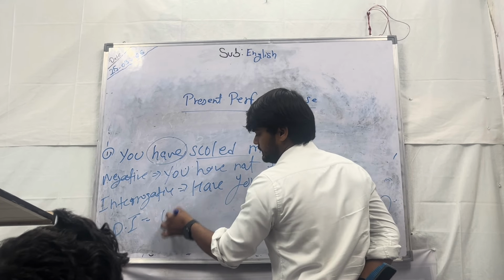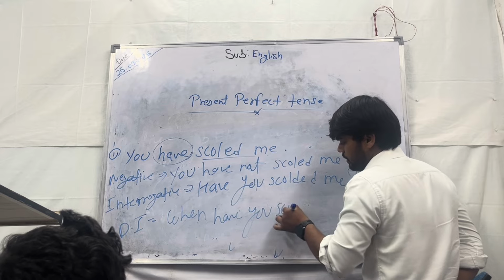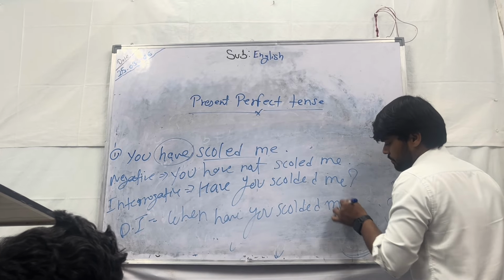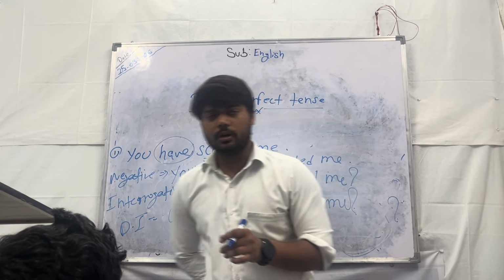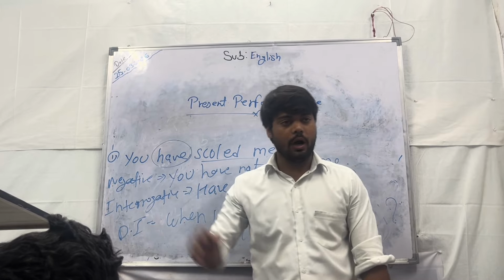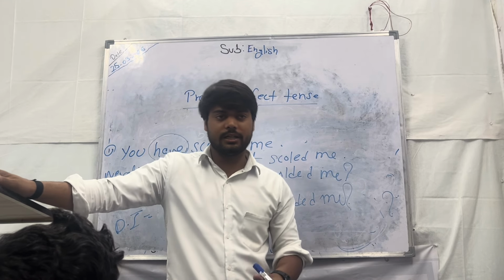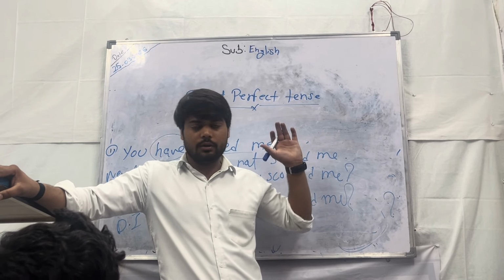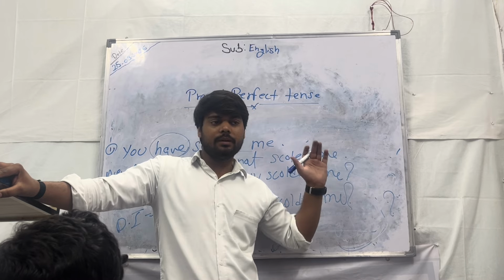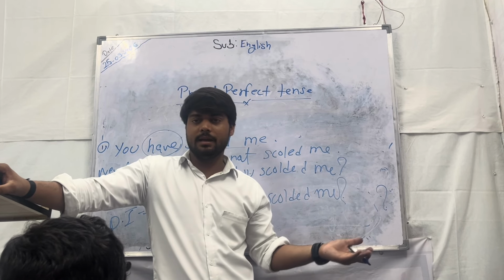Then after that, when have you scolded me? Okay. I hope all of you understand in a better way what I have taught you about the present perfect tense. Okay. So you have to understand all the rules. If you learn these rules of the present perfect tense, you will also learn about the active passive narration.